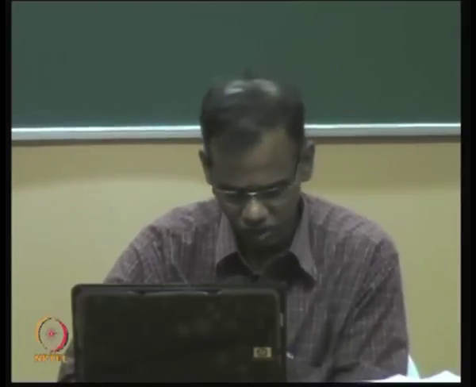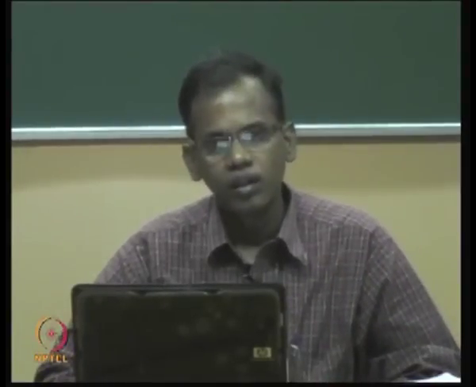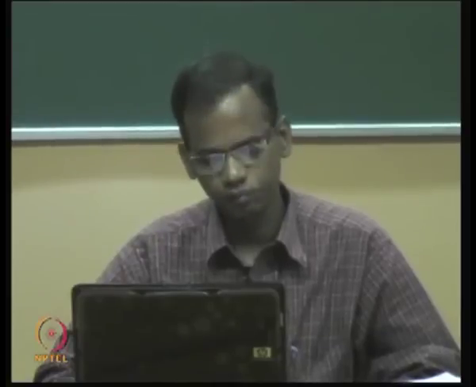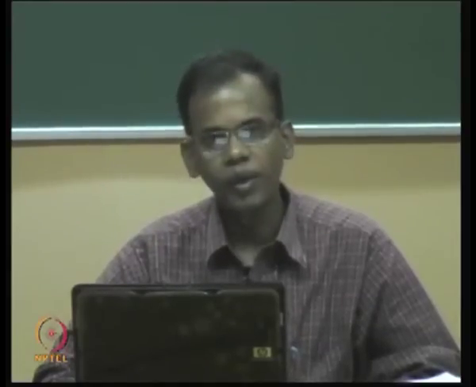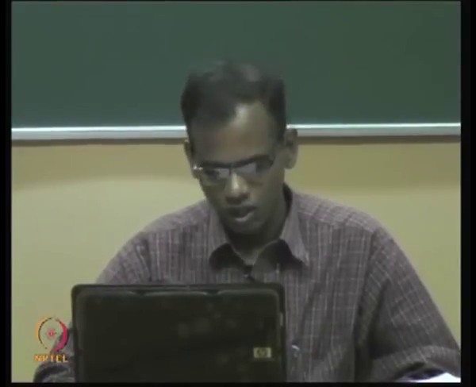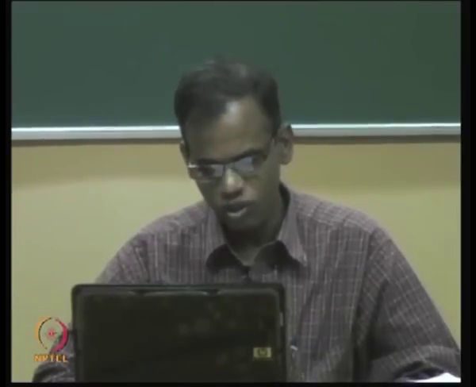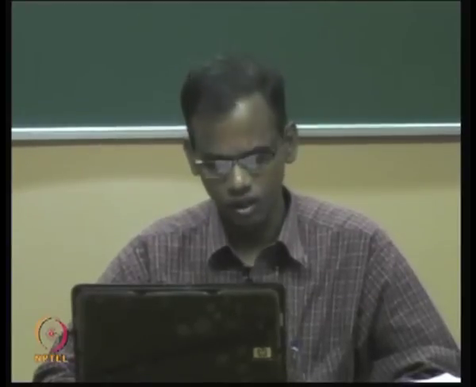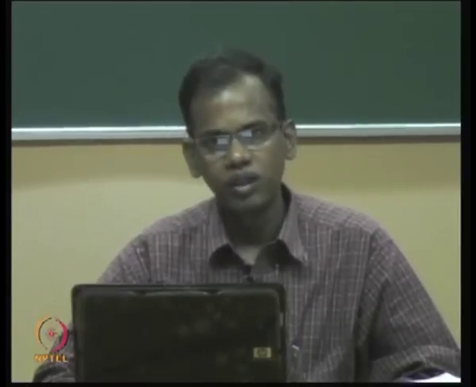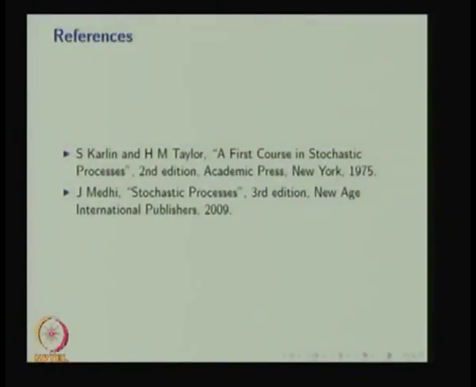So in this lecture, we have covered the definition of a geometric Brownian motion and its important property, the Markov property. Then we discussed applications of geometric Brownian motion, how one can use it to model the stock price, and we also gave two examples.